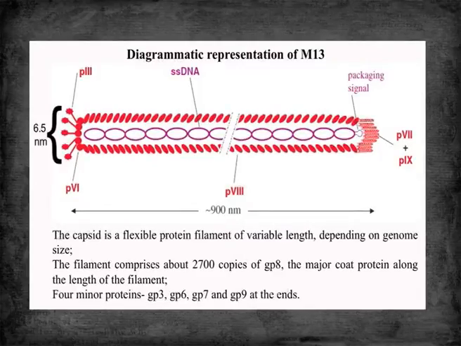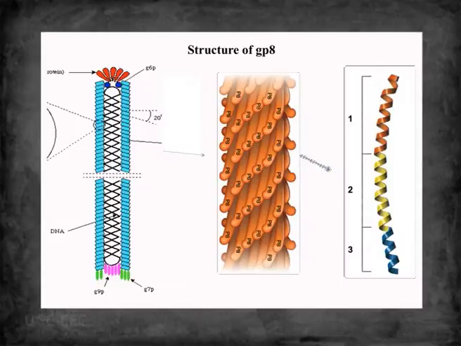Now, normal M13 is 900 nanometers long and 6.5 nanometers in diameter, and it is coded by a major coat protein, GP8, and 4 minor coat proteins are found at both the ends. This is the structure of one GP8 protein.